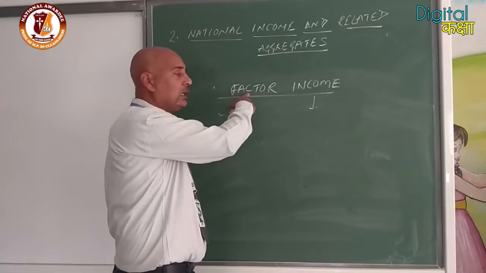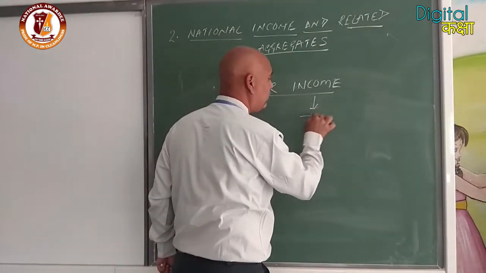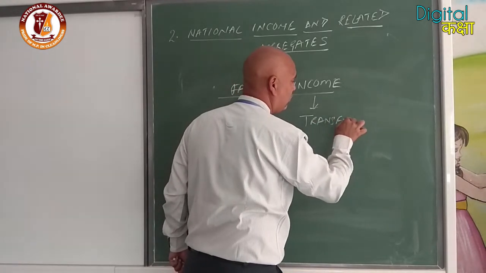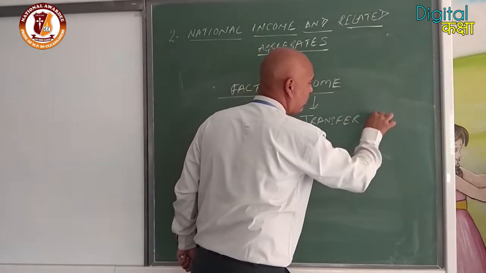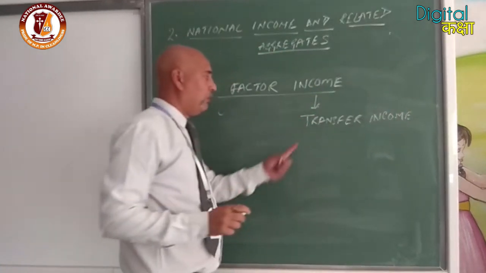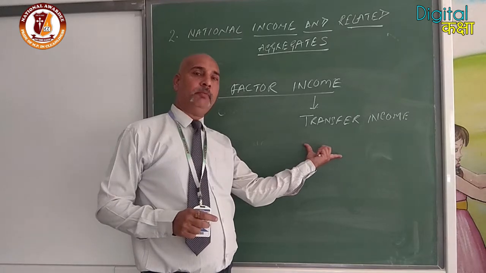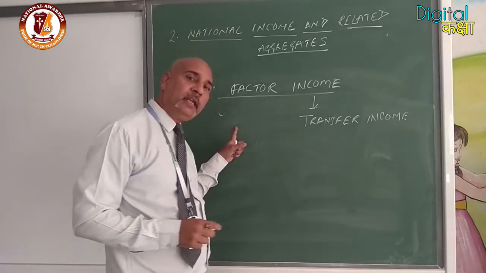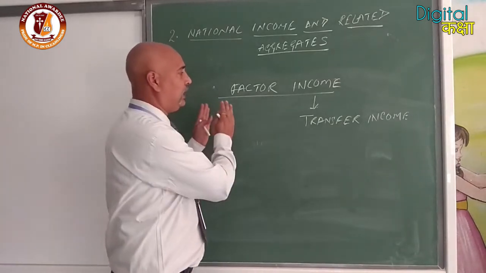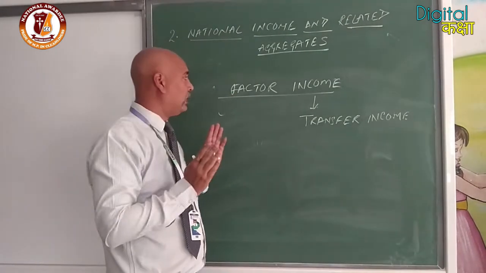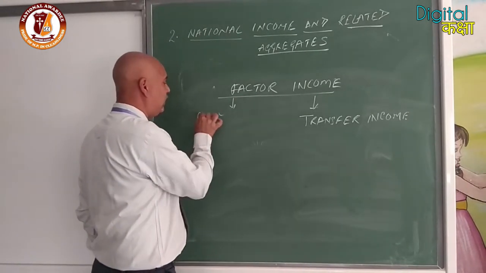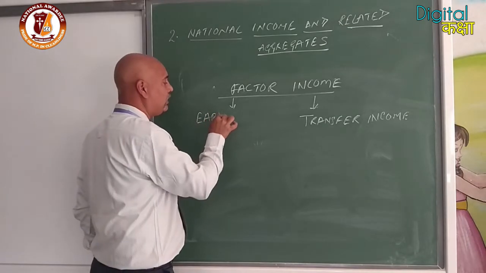One is factor income, second is transfer income. We don't have to take transfer income in the estimation of national income. So we must have a very clear distinction between factor income and transfer income. What is a factor income basically? You can also say factor income is basically earned income.